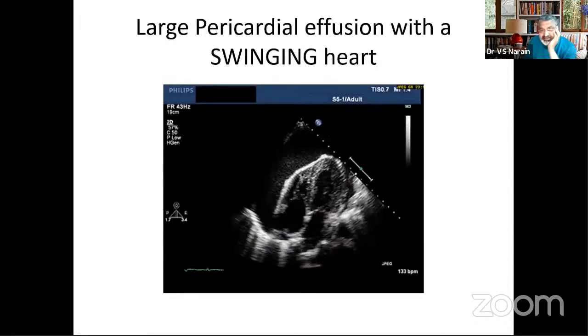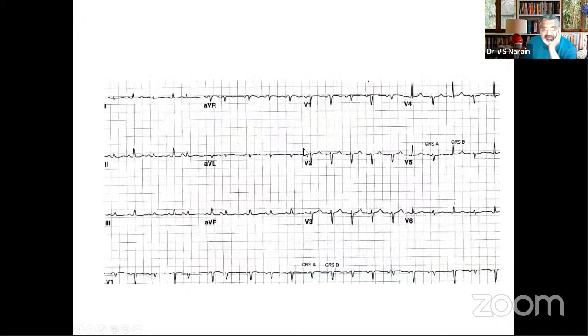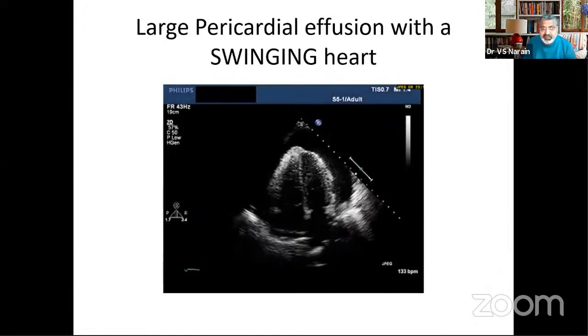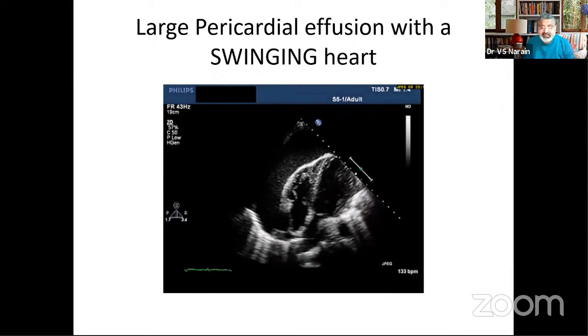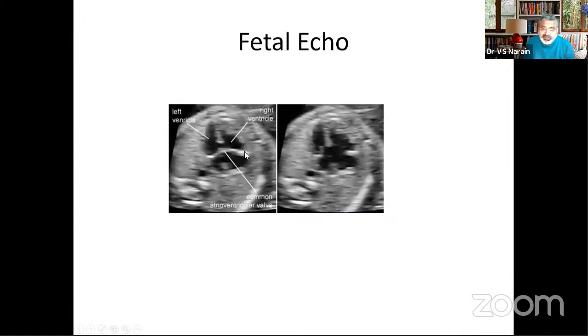And what is this? It is a very classical swinging heart situation. And this is the type of ECG we will get. One complex small, the next big, one positive, one negative, so-called malignant pericardial effusion, where you have alternans. And this is because the heart is swinging so badly inside a huge pericardial effusion. And this is a fetal echo.